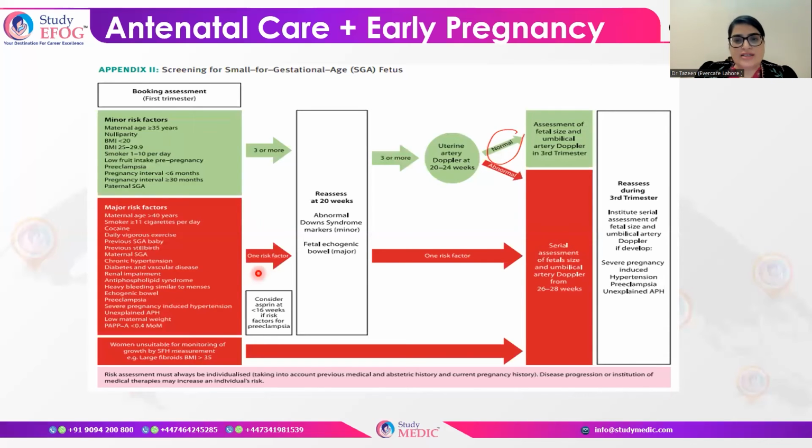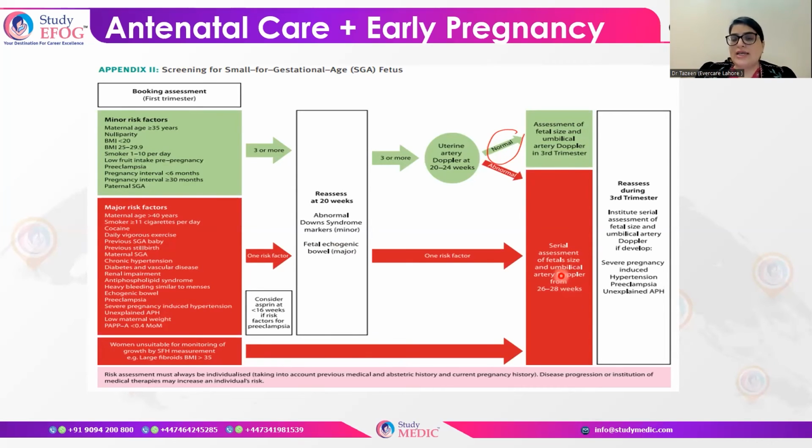When major risk factors are there, you have to keep in mind that you have to reassess at 20 weeks whether abnormal Down syndrome screening markers were there or a fetal echogenic bowel is there. These are the soft ultrasound markers which can tell you that some problem is there. Only in the presence of one major risk factor, you will do the serial assessment of fetal size and umbilical artery Doppler from 26 to 28 weeks of gestation.